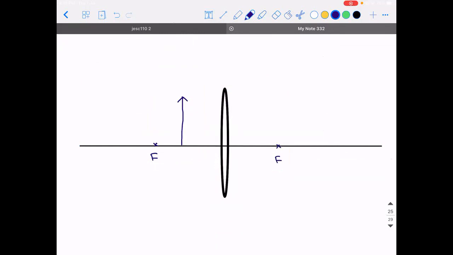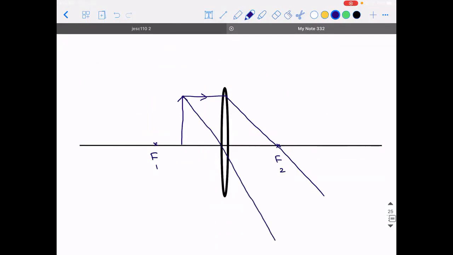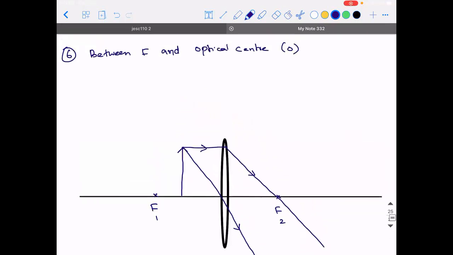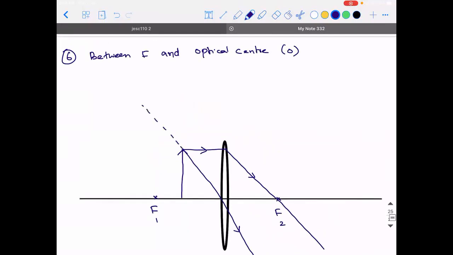Okay. If I place it here, if I take a ray parallel to the principal axis, it will pass through this focus. This is F1, this is F2. A ray through the optical center will travel like this. So these rays are getting diverged. Since they are diverging, is there a possibility of them meeting again? Obviously, no. So what are we supposed to do? Extend these rays in the backward direction, and you will be able to see that there is a virtual image being formed.